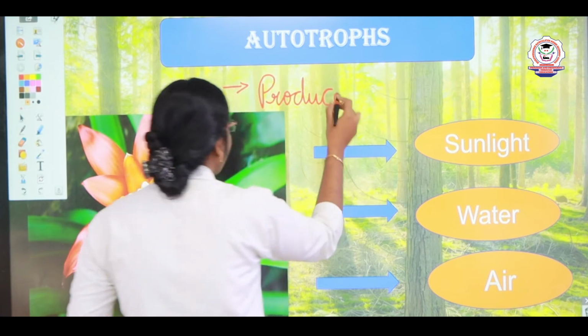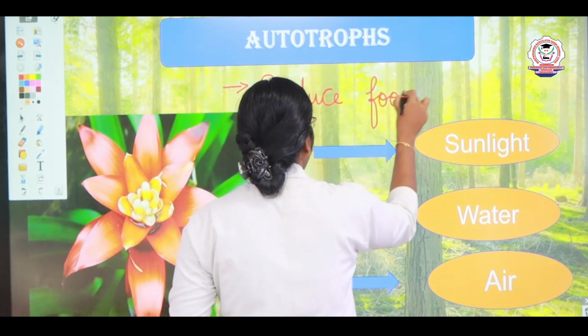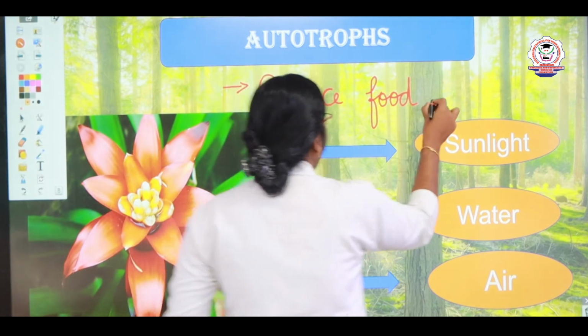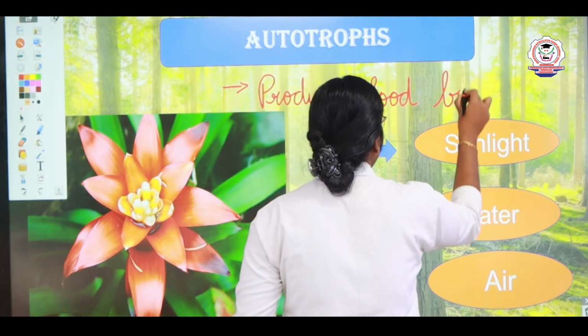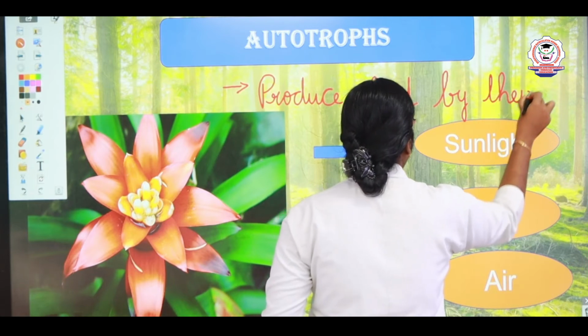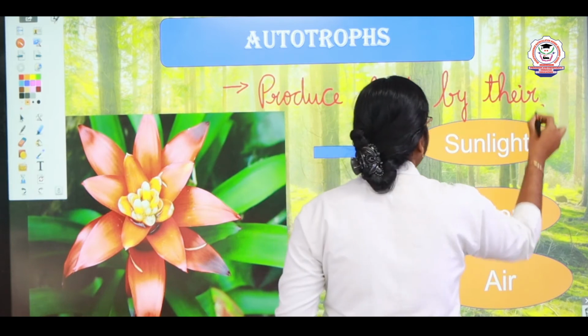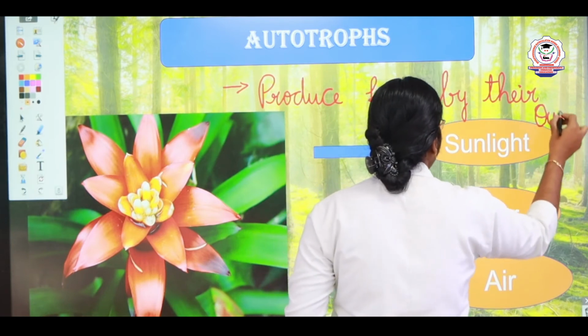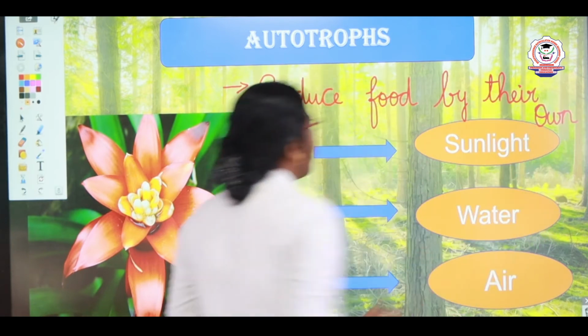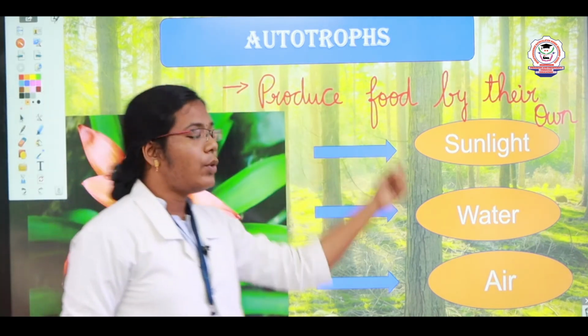Produce, P-R-O-D-U-C-E, food, F-O-O-D, their, T-H-E-I-R, own. That is, an autotroph is one that produces food on its own.